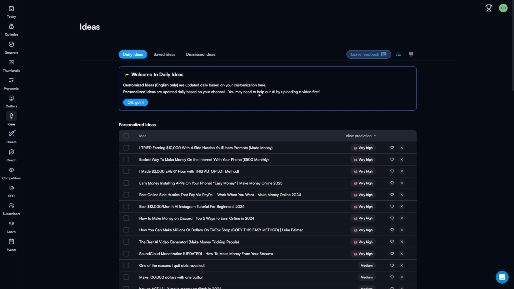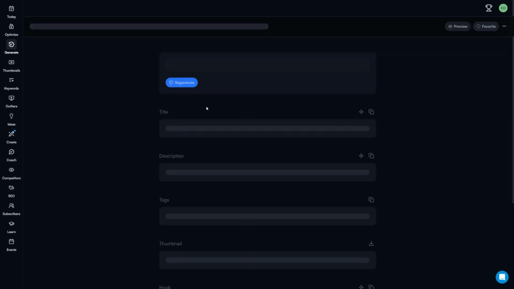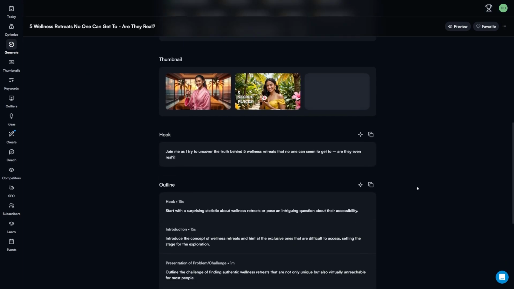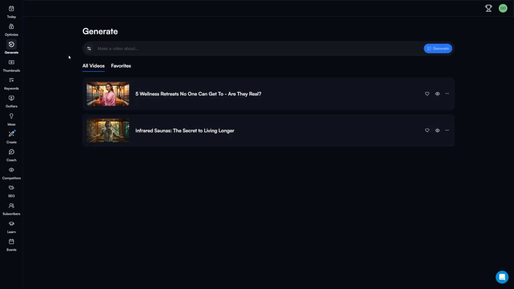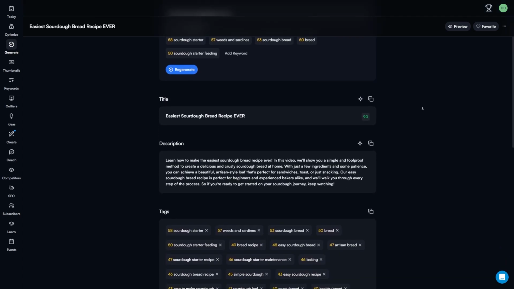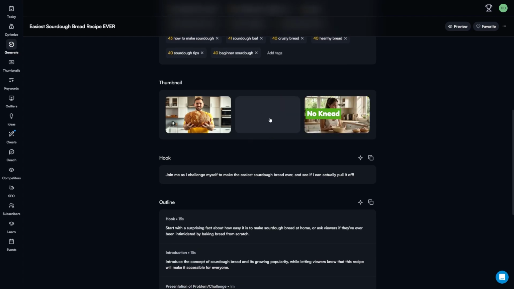My favorite feature has to be the Generate option, which we can open from the sidebar. This will generate an SEO-optimized title, description, tags, and even a thumbnail, based on the idea that you have, with some pointers on what to actually include in your video. Let's type in our example, the easiest sourdough bread recipe, here, then click on Generate. Then, I can add a selfie or avatar, or some kind of picture that can be used in the thumbnail. As you know, the thumbnail is super important, because it will decide whether someone clicks on your video or not. This is also a big part of YouTube SEO.